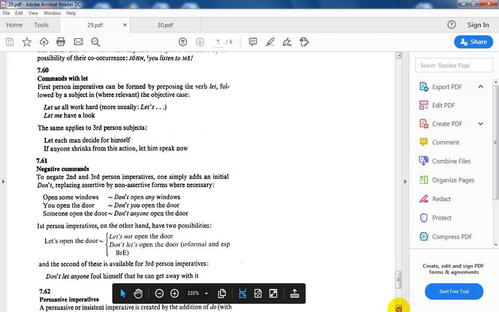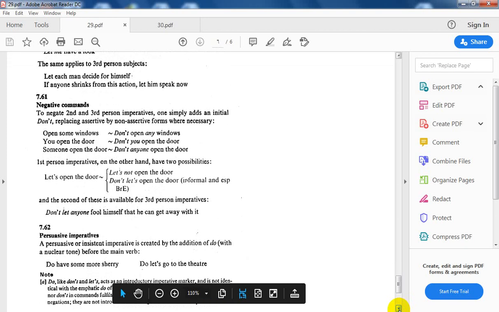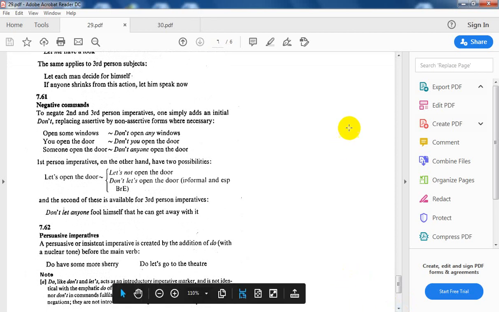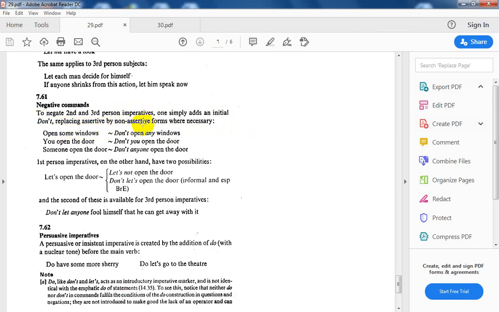What does it mean by negative commands? I want to negate these commands. How can I negate these commands? To negate second and third person imperatives, one simply adds an initial don't, replacing assertive by non-assertive forms where necessary, without any complexity or difficulty.